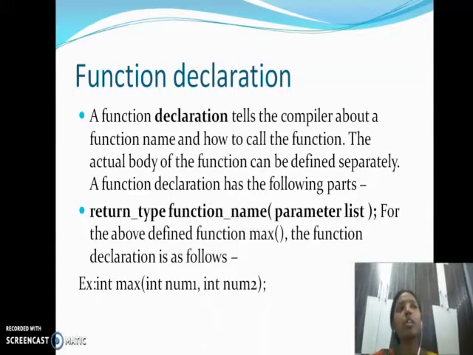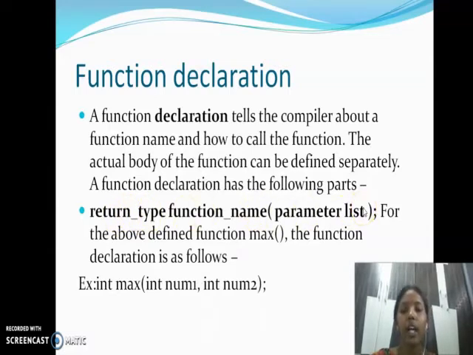So before writing the function, we have to inform the compiler that this is the function I am going to use in my program. So we call it a function declaration. Here we have a syntax: return type, function name and parameter list.